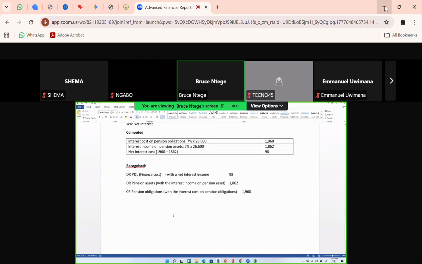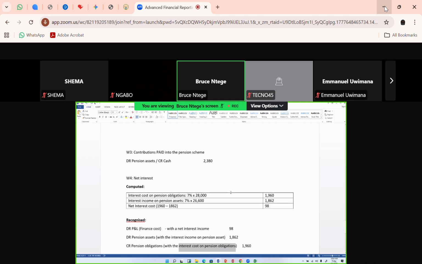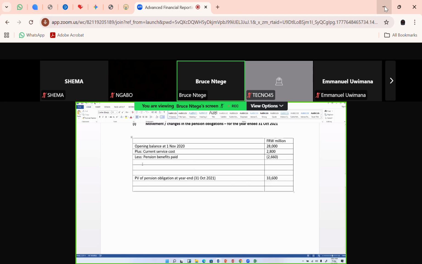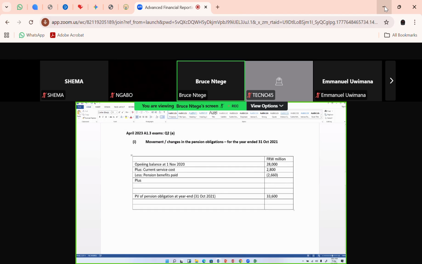Now I'm left with just the credit, which is the interest expense or interest cost on the pension obligation, which is 1960. So I'm going to go up there to number 1 where I had the movement or change on the pension obligation, and a credit is a plus. Pension obligations increase with the credit. So I'll go in there and say plus the interest cost on the pension obligations, and I want to refer the person marking my script to see what I've put in working four, and I'll tell the marker that I have my 1960 from down there.